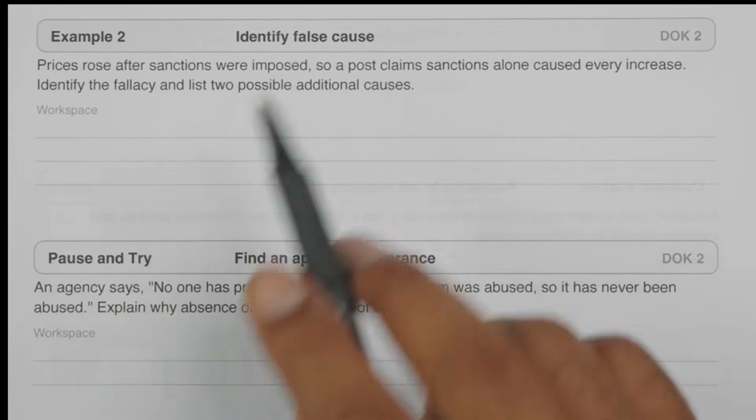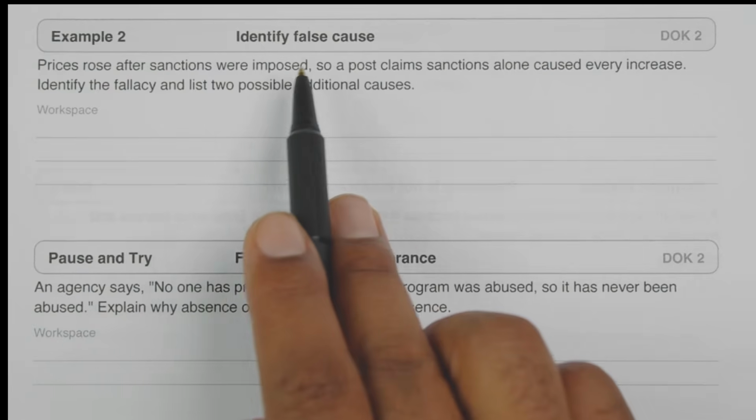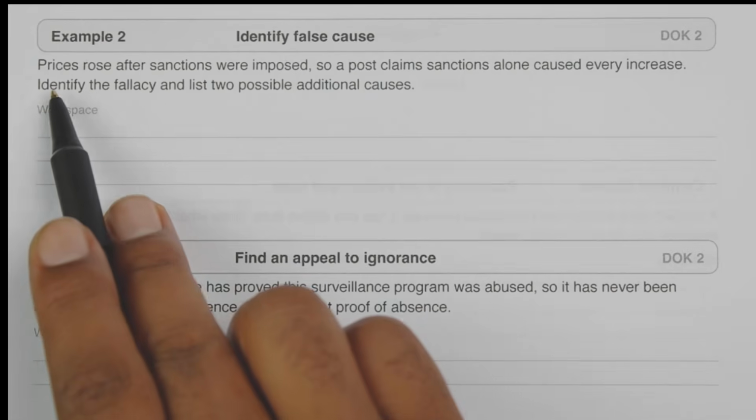Here is a false cause example. Prices rose after sanctions were imposed, so a post claims sanctions alone caused every increase. Identify the fallacy and list 2 possible additional causes. So sanctions caused every price increase. Now, the timing alone does not prove that sanctions were the sole cause, right? People are like, well, President Donald Trump put tariffs on everybody, and those sanctions caused prices to go up. Well, that may be part of it, but it could be something else too.